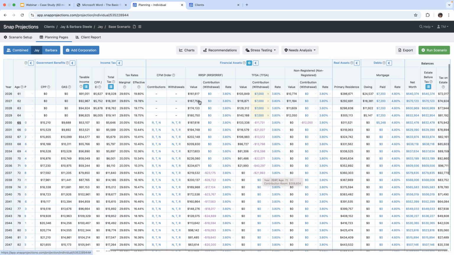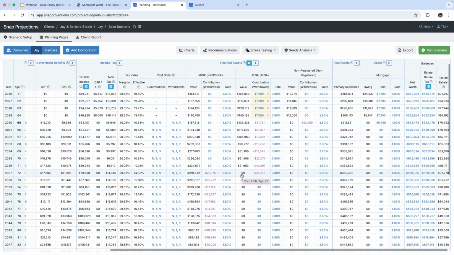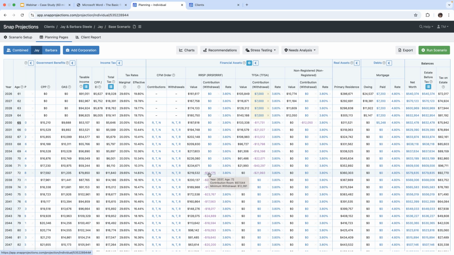So I think his RIF money might be a little bit more than the minimum. If you hover over that 23,000, it shows you the minimum is only $12,391, but because his TFSA has been depleted, he has to take more. Exactly. So as we can see here, the tax-free savings account actually depletes in this year. So we're not able to meet the need by just taking the minimum withdrawal from the RIF. So we've actually had to take more to meet that need. So yes, thank you very much for pointing that out, Lee.